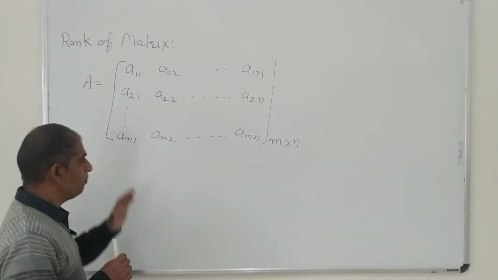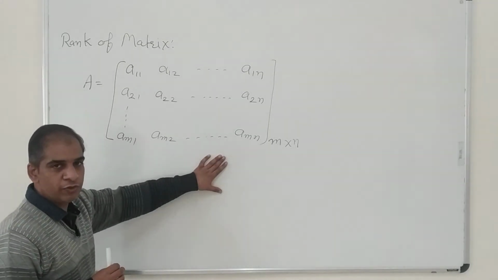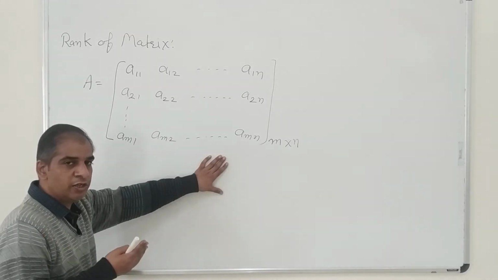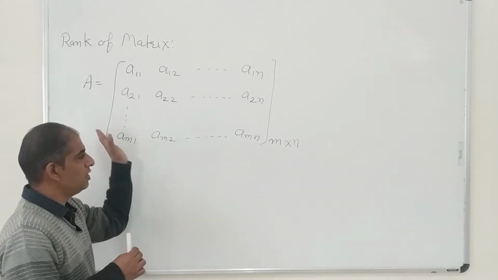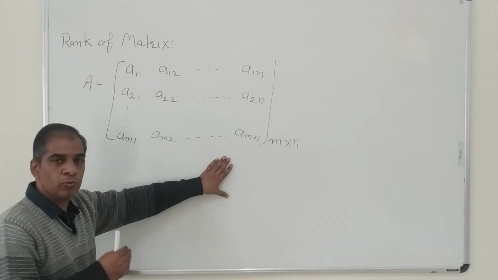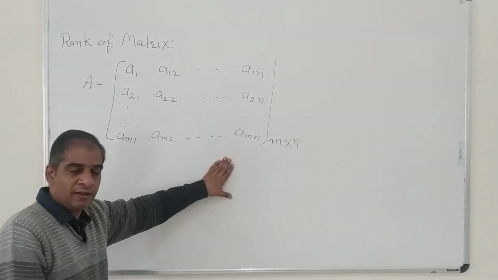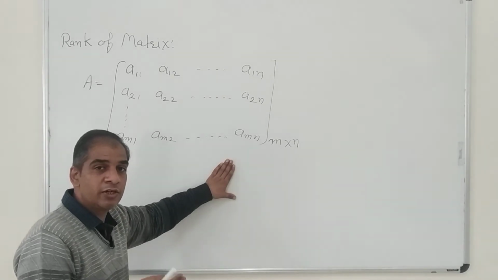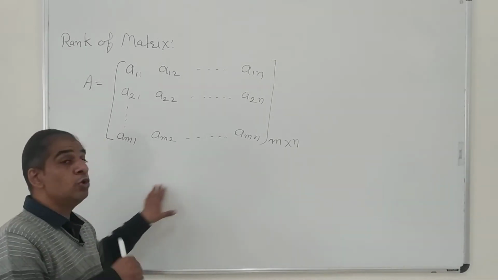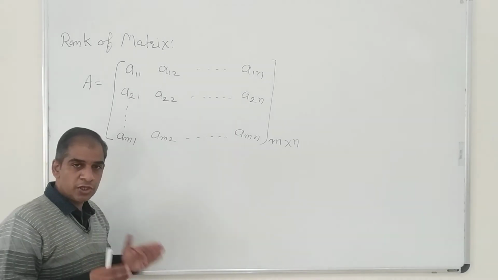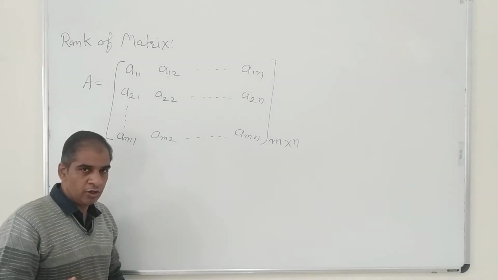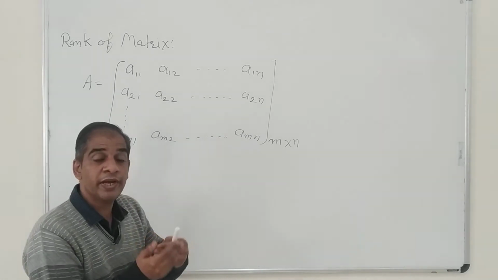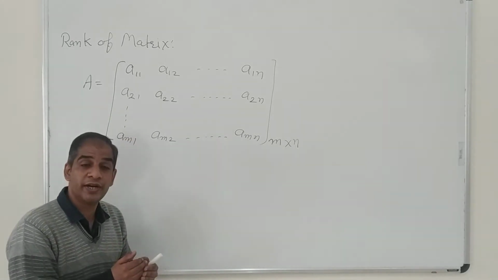In the same way, when we talk about the submatrix of this matrix, a submatrix can be obtained by eliminating certain rows and columns. If in this matrix you hide or eliminate some row or column, and then we rewrite the matrix by eliminating certain rows and columns, then the new matrix will be called the submatrix. Now a question comes: what is a minor? What is the difference between the submatrix and the minor?